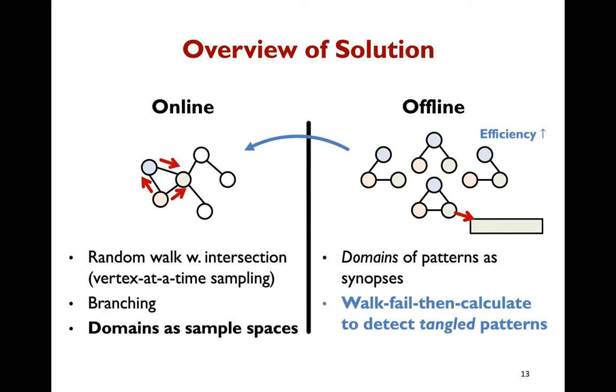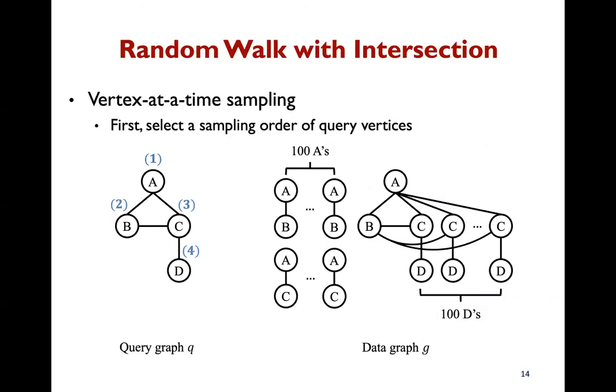However, when computing domains, we don't know which patterns will be queried online. Another way is to compute the domains for all possible patterns that appear in the data graph, which is infeasible. To solve this problem, we detect tangled patterns, which are hard to estimate by sampling, and compute the domains of tangled patterns only. We use another walk-based approach. I won't discuss each in detail.